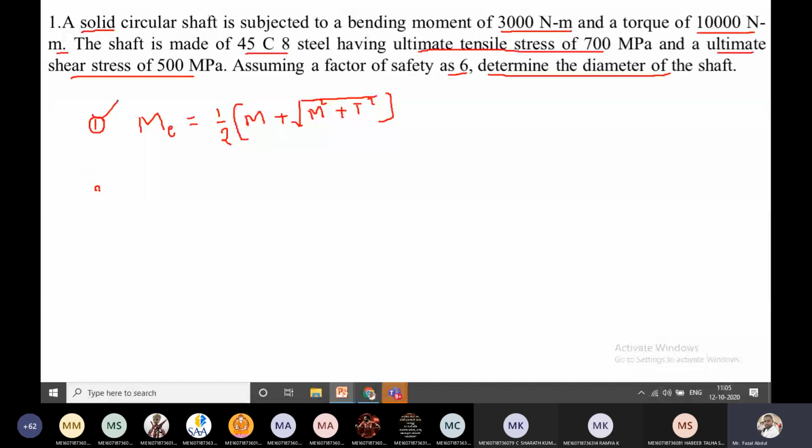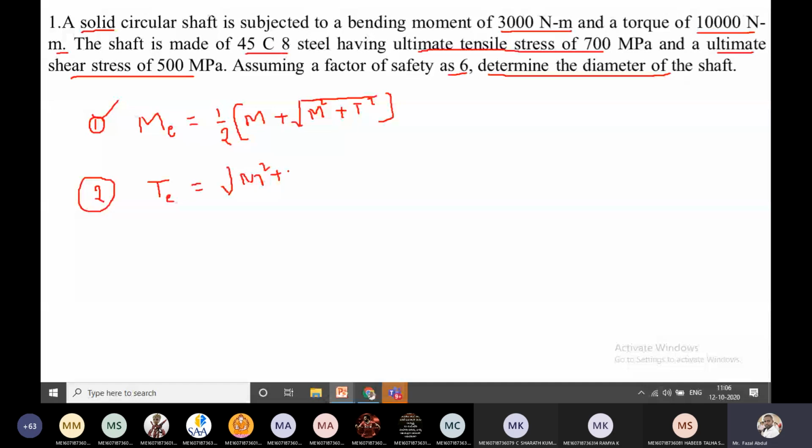Now the second theory is the maximum shear stress theory. According to the shear stress theory, the equation is equivalent torque Te equals square root of M square plus T square. If you substitute the values in this equation, easily you can get the answer. Only the thing is identification. Again, identification of the problem is very important.